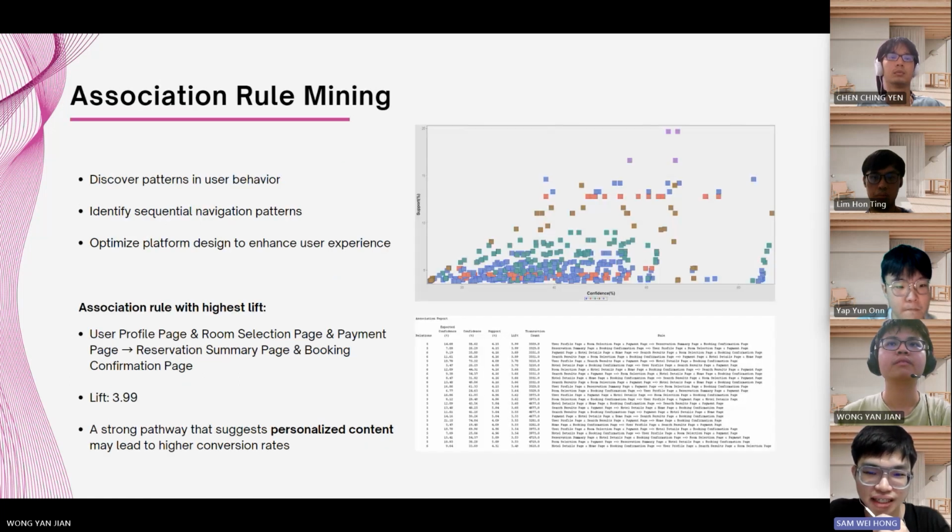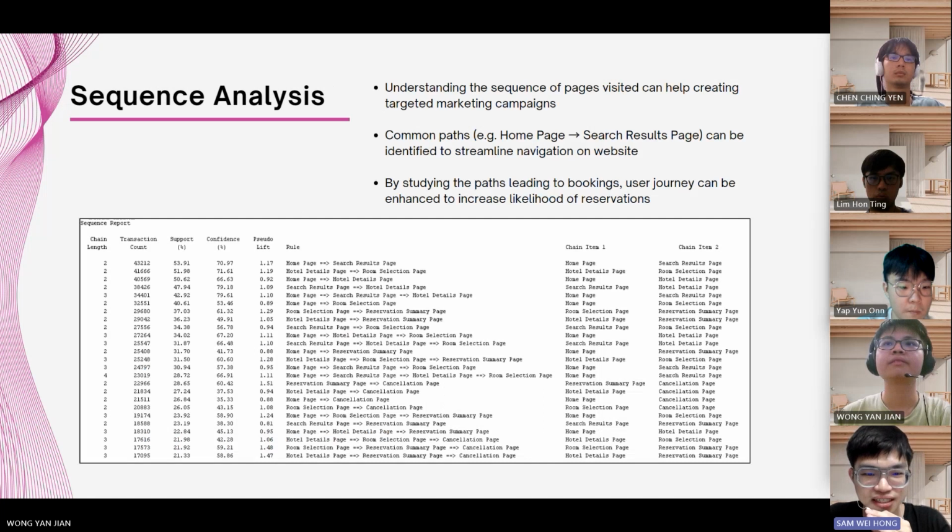In association rule mining, we can discover patterns in user behavior to optimize platform design and enhance user experience. The association rule with the highest lift of 3.99 suggests that personalized content may lead to higher conversion rates, whereas in sequence analysis, we can study the sequence of pages to help enhance user journey and increase reservations. In this case, we identify some common paths helpful for streamlining website navigation, such as homepage to search results page.